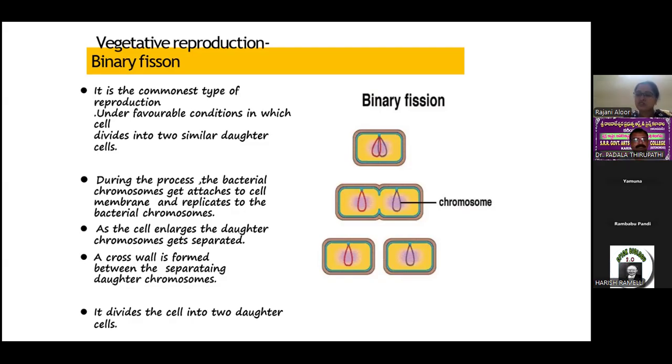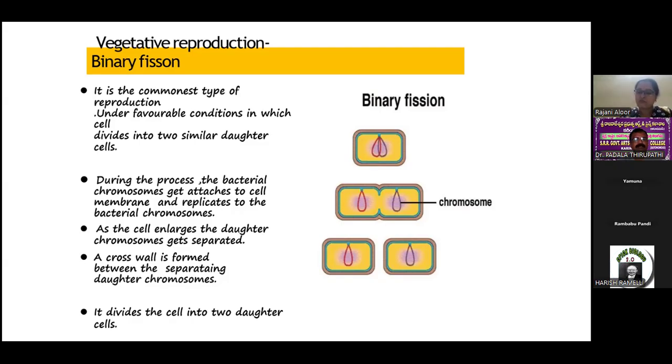This transverse wall between two daughter cells is very often incomplete, so the daughter cells remain connected. When the planes of successive divisions are parallel, long chains or sheets and packets of cells are formed.